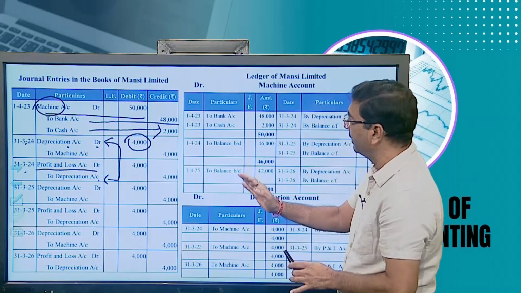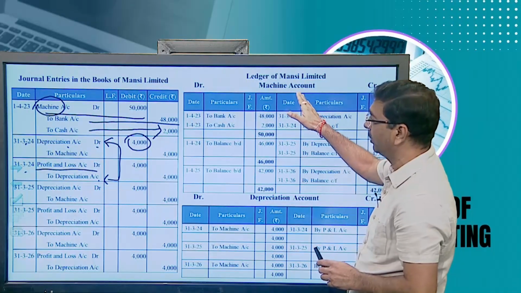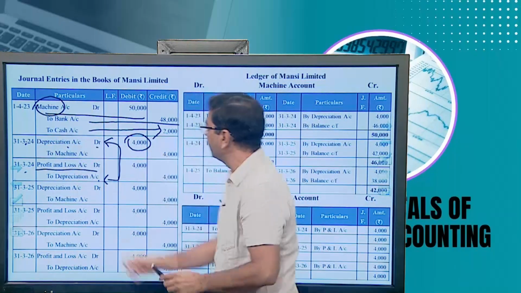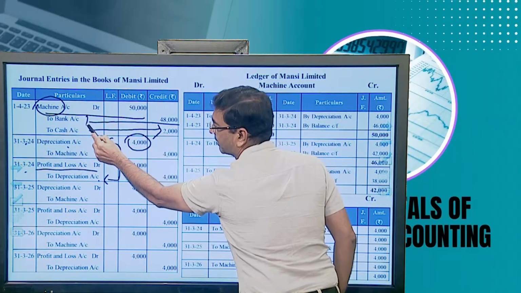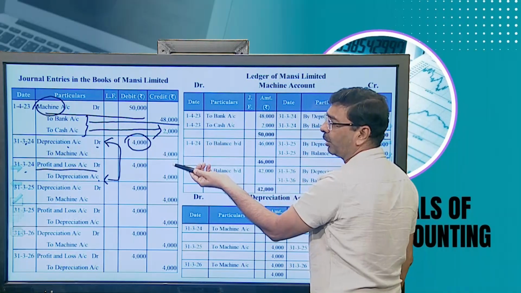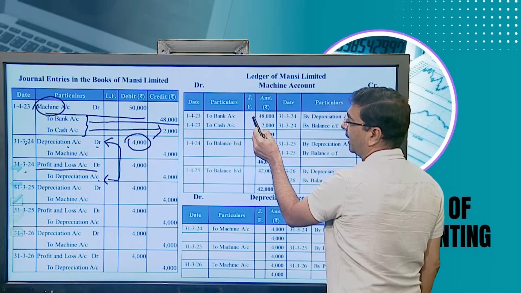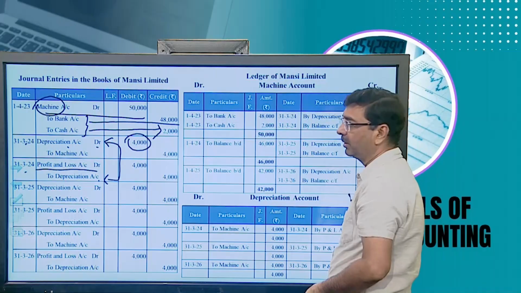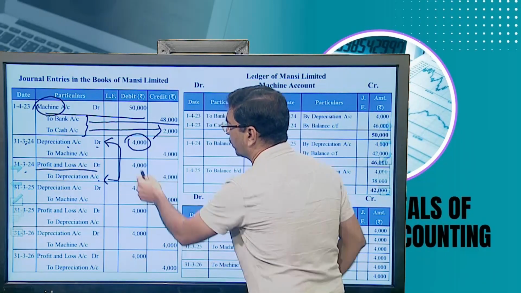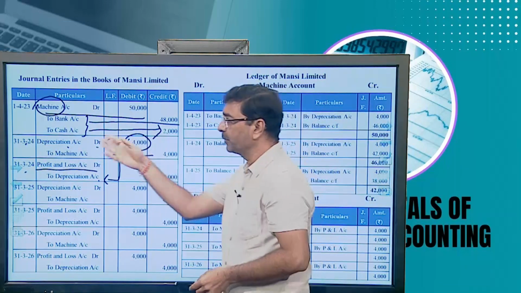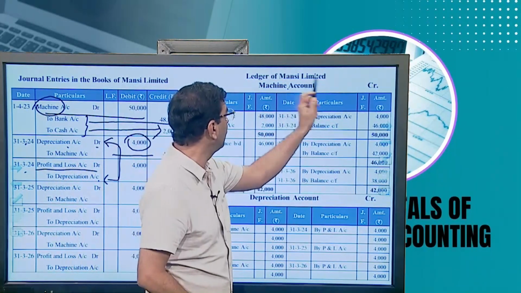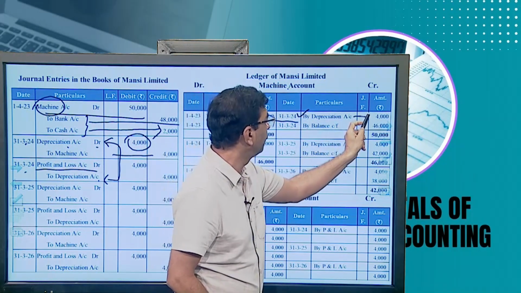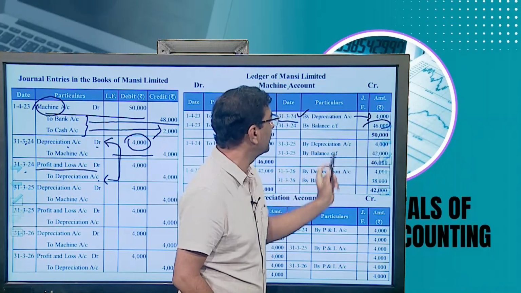Now I'll show you how it will be posted into the accounts also. In the machine account, debit side, because this is a debit, the date is 1/4/2023, and the opposite name is bank and cash. Or if you have only a bank account or cash account, then you can write together 50,000 to bank account, or to bank 48,000 or to cash 2,000 rupees. Then the depreciation was charged 4,000, so the machinery account was credited, and the opposite name is depreciation. So in the machine account credit side, on the last date, 31st March 24, the opposite name is depreciation 4,000. So the closing balance is 46,000 rupees.